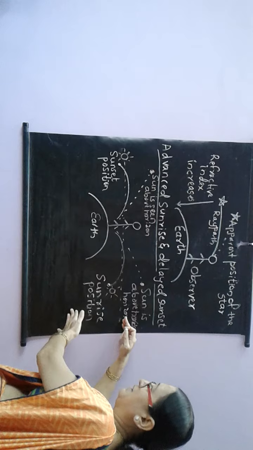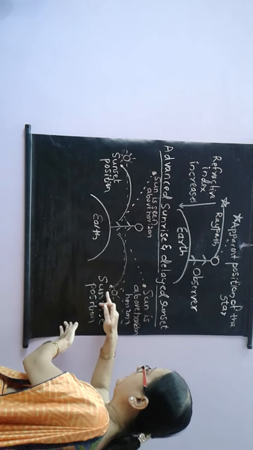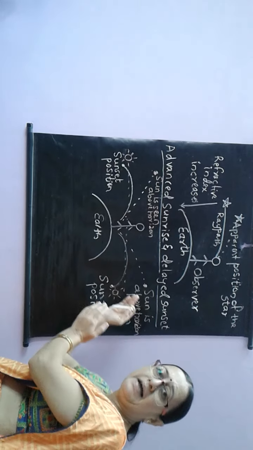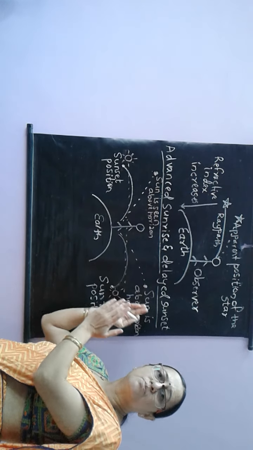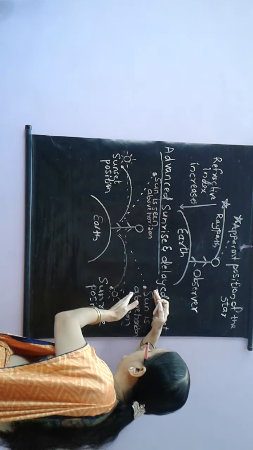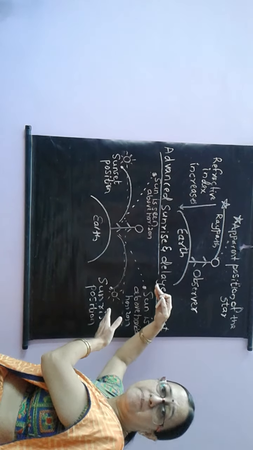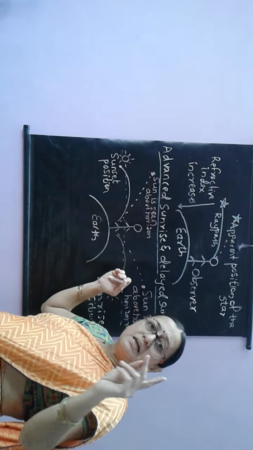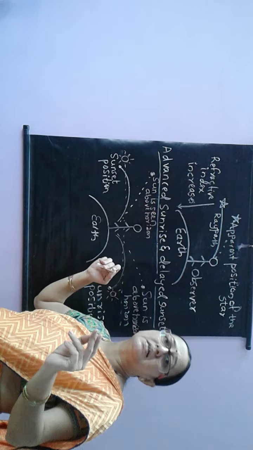Sun is also a star. So sunrise is actually taking place here, but because the ray of light is refracted and moves towards the normal, the sun looks as if it is in a raised position. So we are seeing the sun 2 minutes earlier than the actual sunrise.